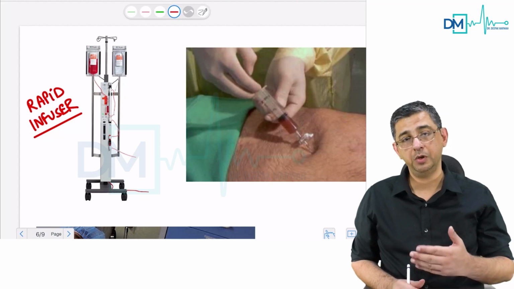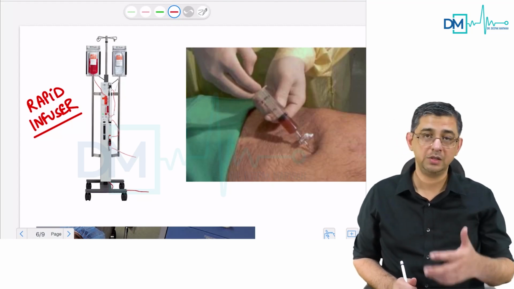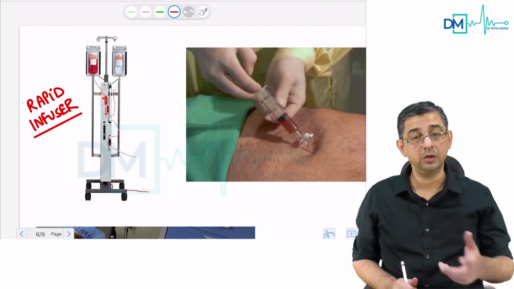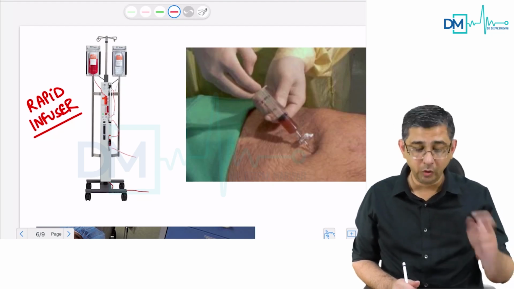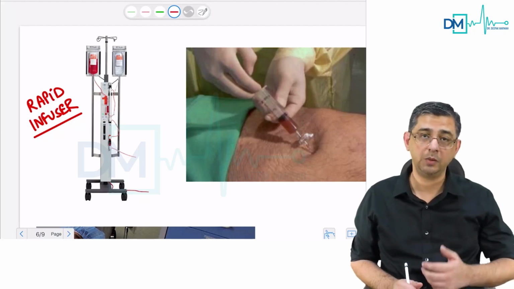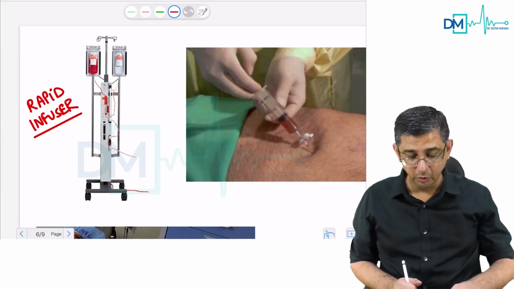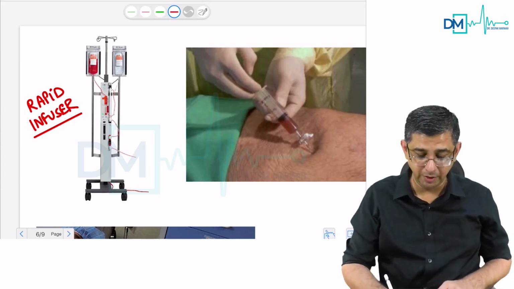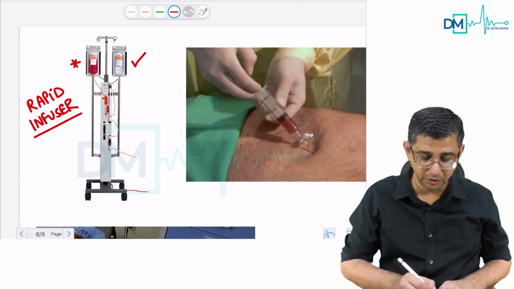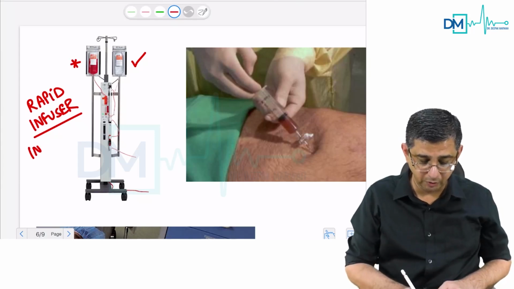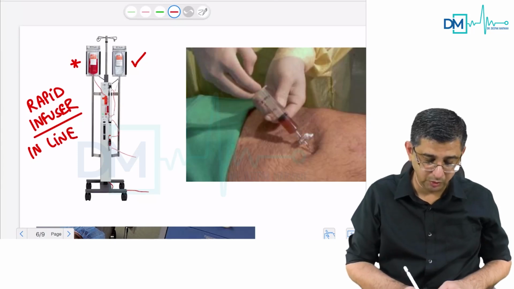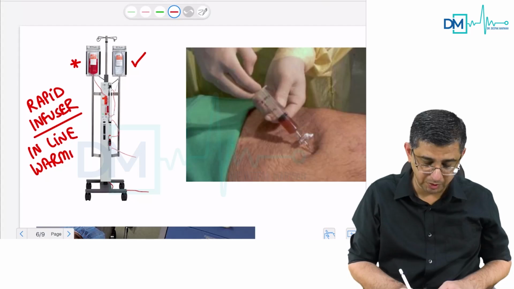If you lose blood from the body, it results in hypothermia, and with hypothermia the blood will not clot. And when you give cold blood to the patient, it will worsen the hypothermia. So when you are using a rapid infuser, it can give fluids and blood transfusion, and you can have an inline warmer here also, which will ensure that the hypothermia can be managed in the patient.